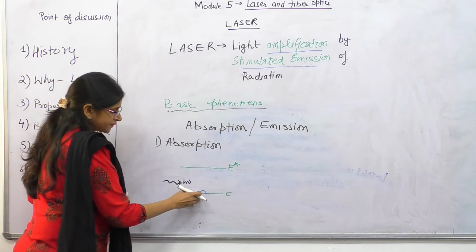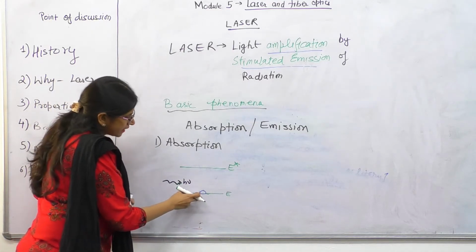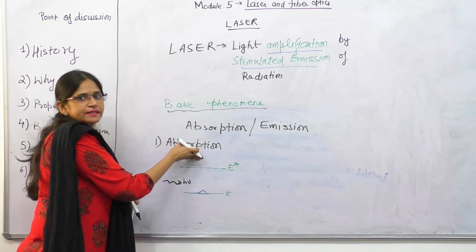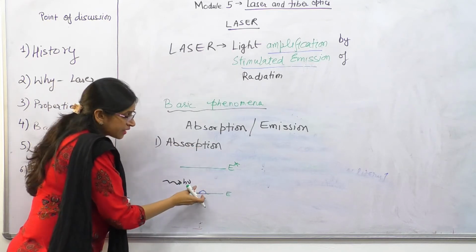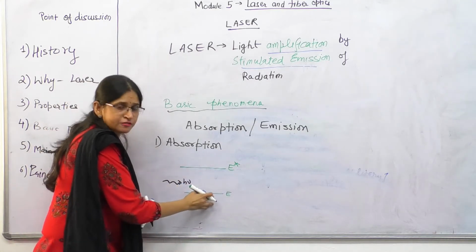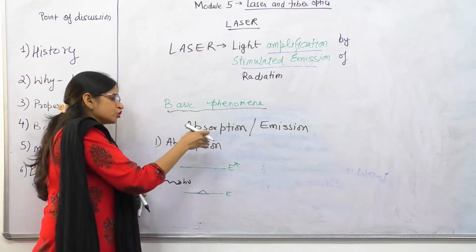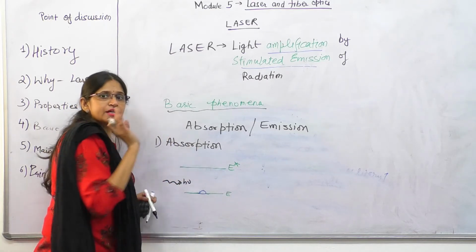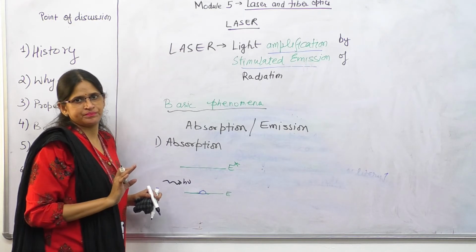The photon will strike this atom, and this atom will gain energy and move to the higher excited state. This transition, you can listen carefully, this transition of atoms from the lower energy state to the higher energy state is known as absorption.